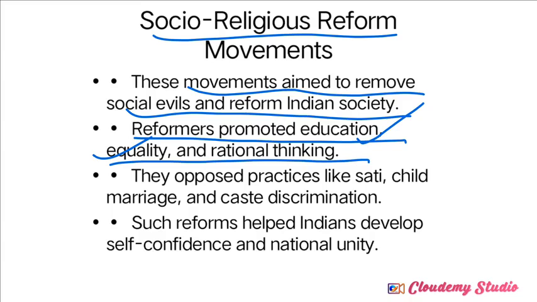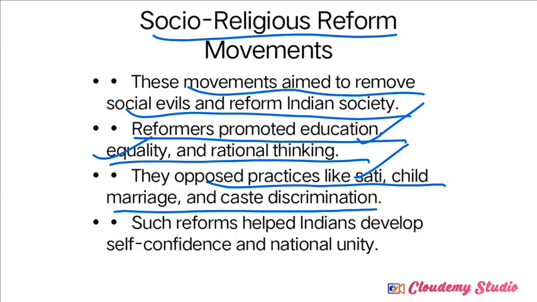They also opposed practices like sati, child marriage and caste discrimination. As I told you, all these are what we call social evils. The sati system was the practice that after the death of the husband, the wife also had to sacrifice her life with the husband.